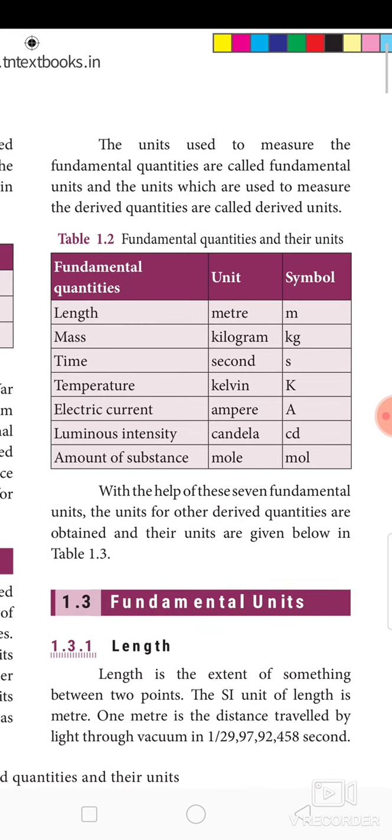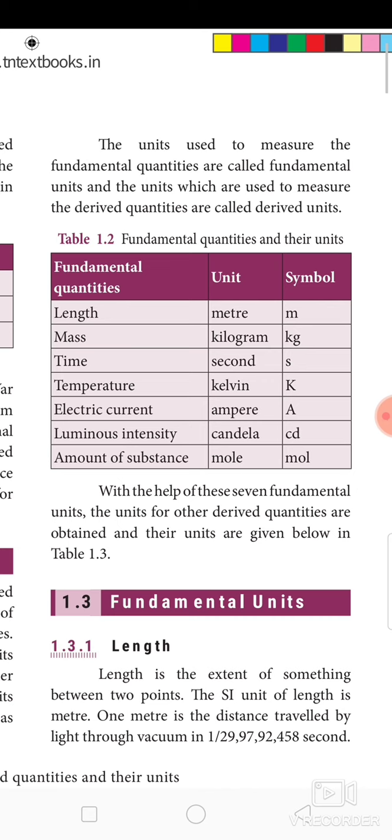So what is a fundamental unit? We know fundamental quantity. The units used to measure fundamental quantities are called fundamental units. I repeat, fundamental quantity is different, fundamental unit is different. The definition for fundamental quantities is on page number 1. The definition for fundamental unit is on page number 2. The units used to measure the fundamental quantities are called fundamental units, and the units used to measure the derived quantities are called derived units.